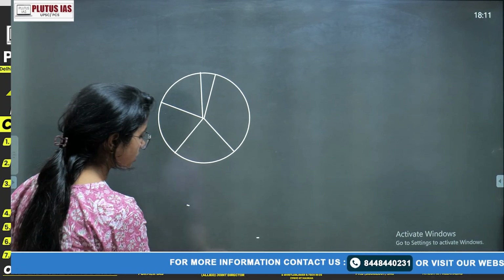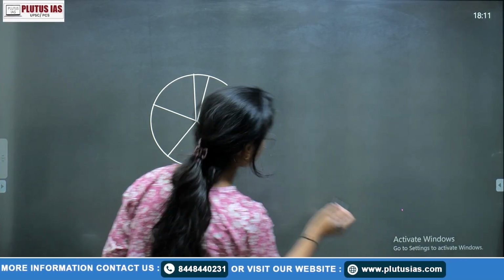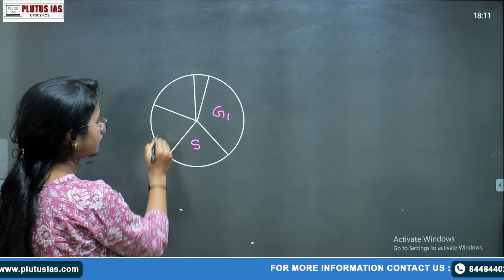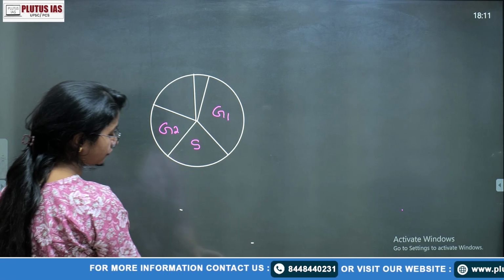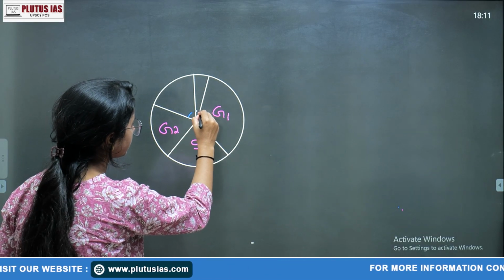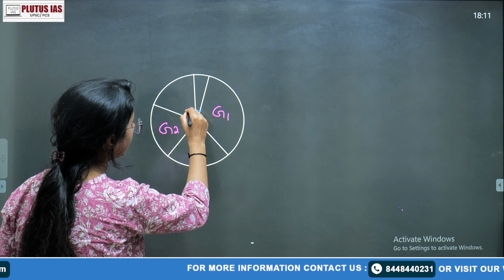Got it? So this is the G1 phase, this is the S phase, this is the G2 phase, and here it is the M phase.